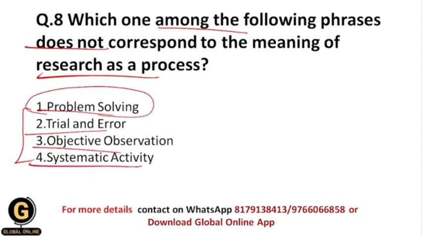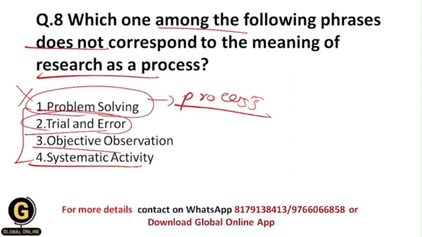Problem solving is basically a whole process in which we solve the problem through different steps, and that's why this is nothing but a process, and problem solving corresponds to the meaning of research as a process, so this option gets eliminated. Trial and error means here we repetitively do experiments. We do the trials and after that we get errors, then whenever we get errors we again repeat the same experiment, and this is nothing but a process, or you can say a method, and that's why this is again the meaning of research as a process, so this gets eliminated.